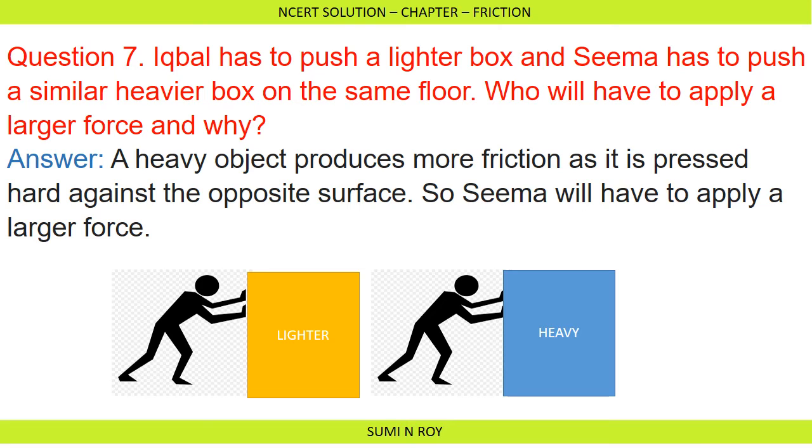Okay, means if we increase the force on an object, then the object will press against the surface and it will create more friction. So it will be very hard to push a heavy box on the same floor, and we can easily push a lighter box because the lighter box is not producing that much friction. So here in our question, Seema has to apply a large force because she is pushing a heavy box.